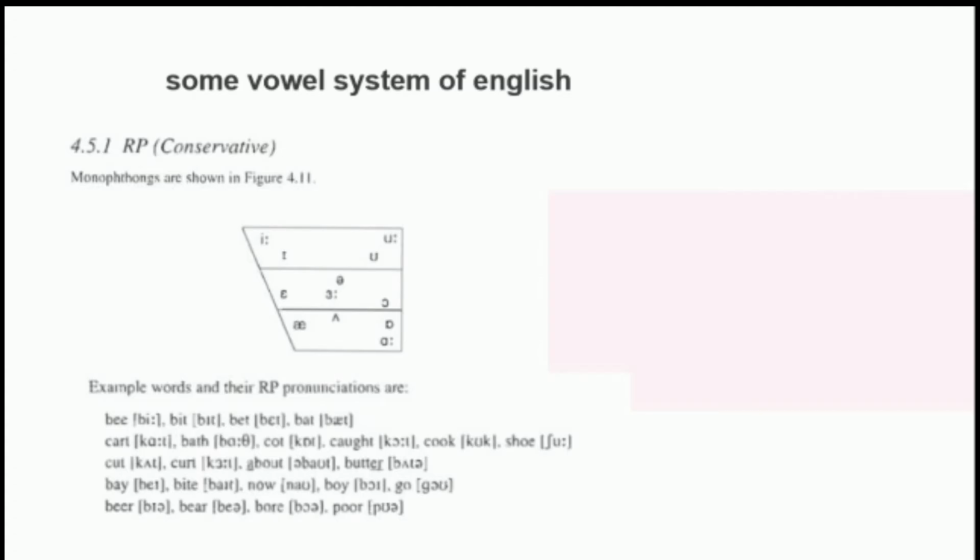Okay, now I will describe the vowel system of English: Received Pronunciation, and North American English vowels.